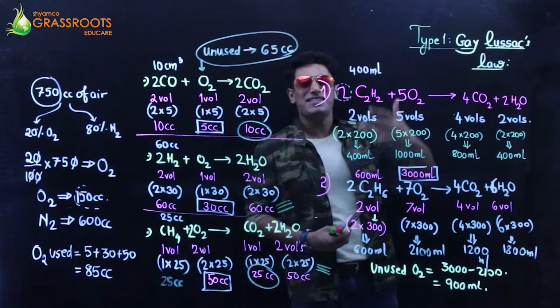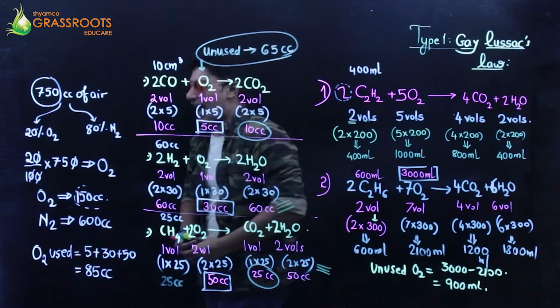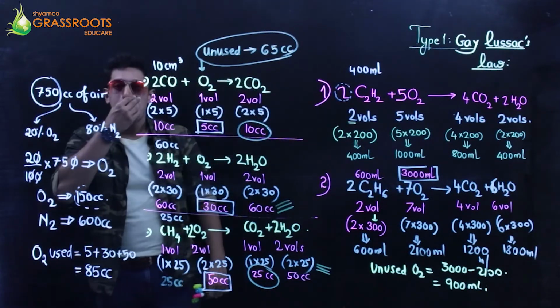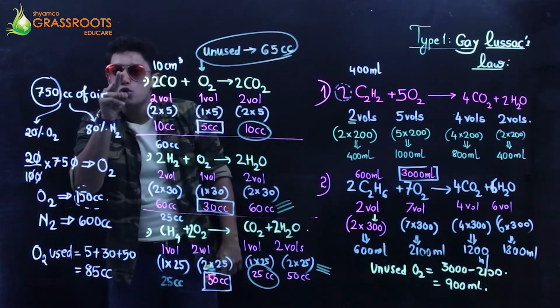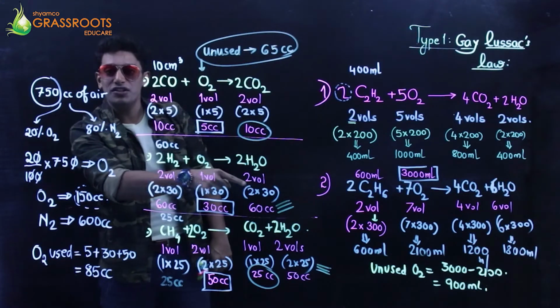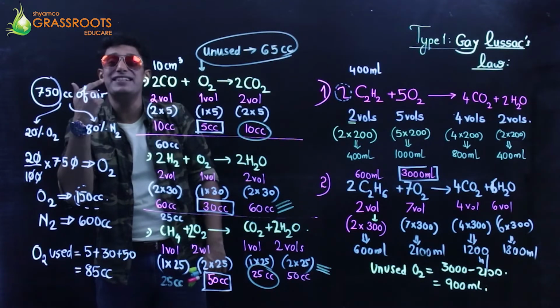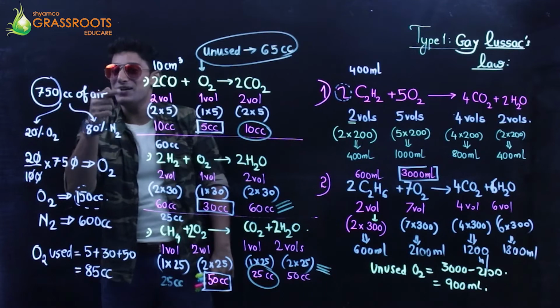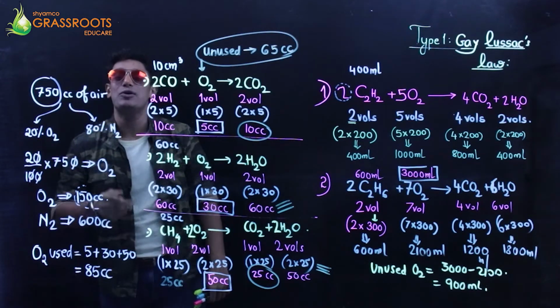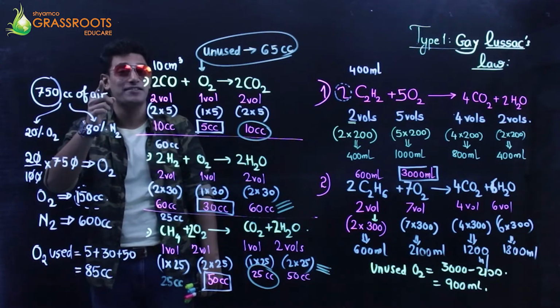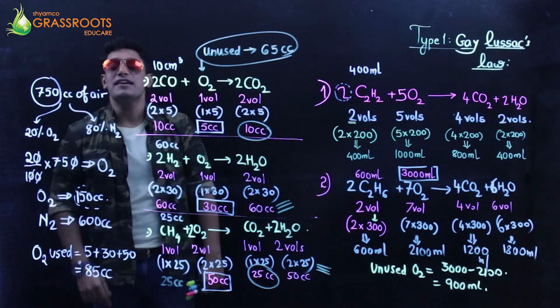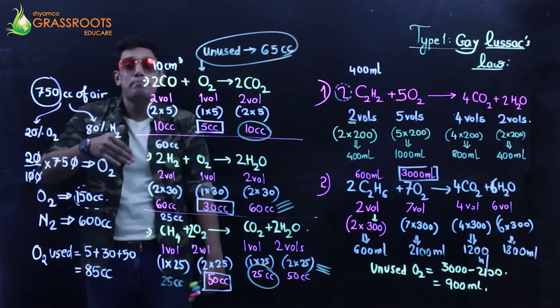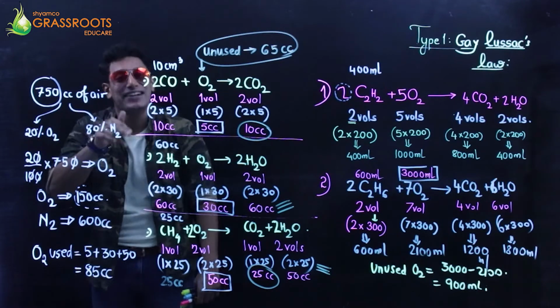That's the catch. Haven't I told you all that whenever the word cooling comes, this moisture turns into water, condensation. And Gay-Lussac's law, guys, is applicable only for gaseous products and reactants. Hence, I will not consider water as my product as a gaseous reactant.